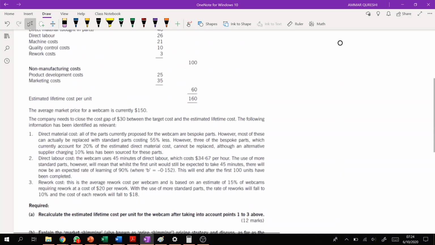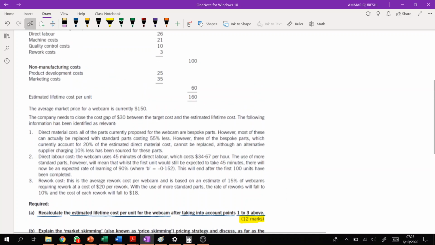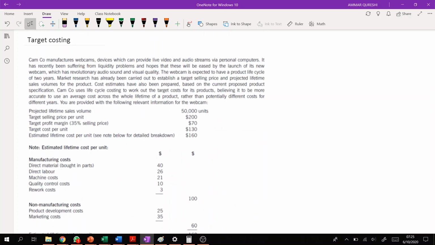So let's start with this requirement. Let's see what is the requirement of this question. The question says recalculate the estimated lifetime cost per unit for the webcam after taking into account from point number 1 to 3 above, that is for 12 marks, right? For 12 marks you have to recalculate cost required for the manufacturing of the product of a webcam for the entire life of the product, right? So let's start with this question.